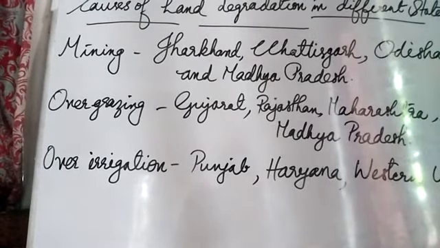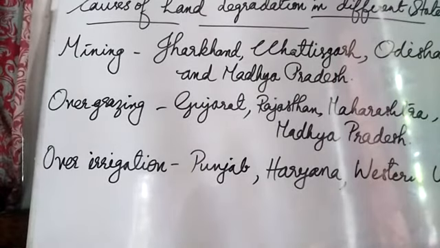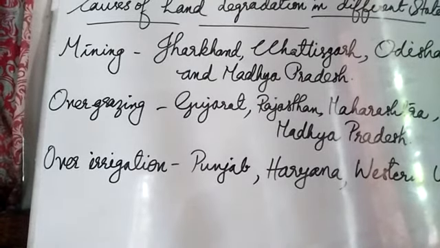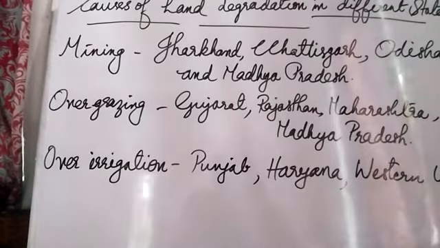The roots of the crops drown and are unable to breathe. They may not get oxygen. This waterlogging also increases the salinity and alkalinity in the soil. All these things are not good for our land.